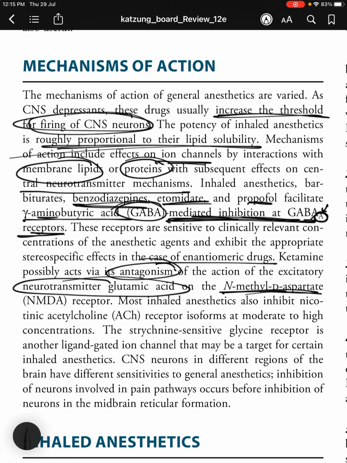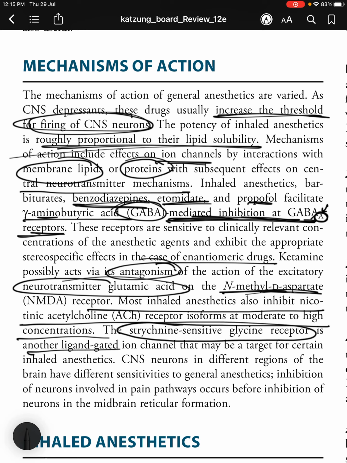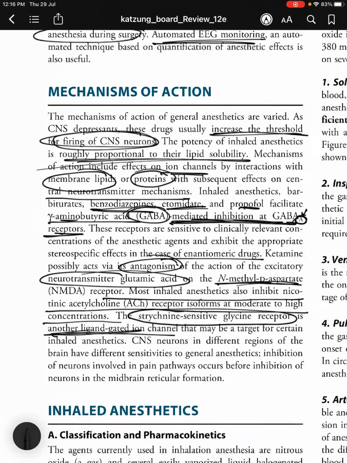Most inhaled anesthetics also inhibit nicotinic ACh receptor isoforms at moderate to high concentrations. The strychnine sensitive glycine receptor is another ligand gated ion channel that may be a target for certain inhaled anesthetics. CNS neurons in different regions of the brain have different sensitivities to general anesthetics, and inhibition of neurons involved in pain pathways occurs before inhibition of neurons in the midbrain reticular formation.